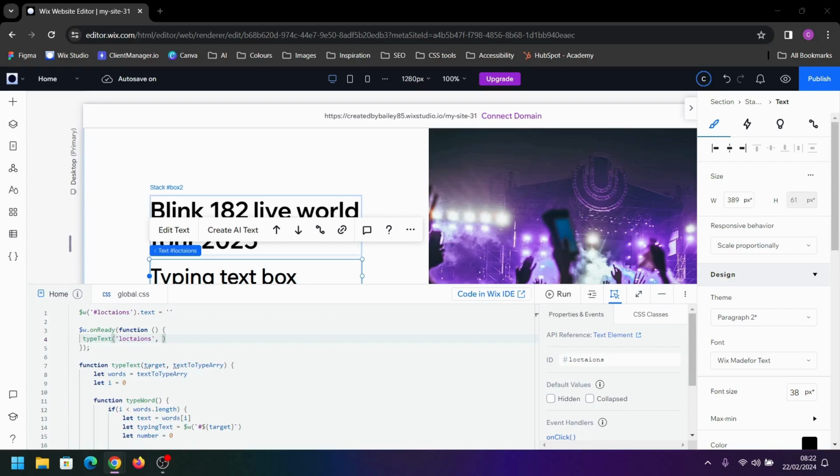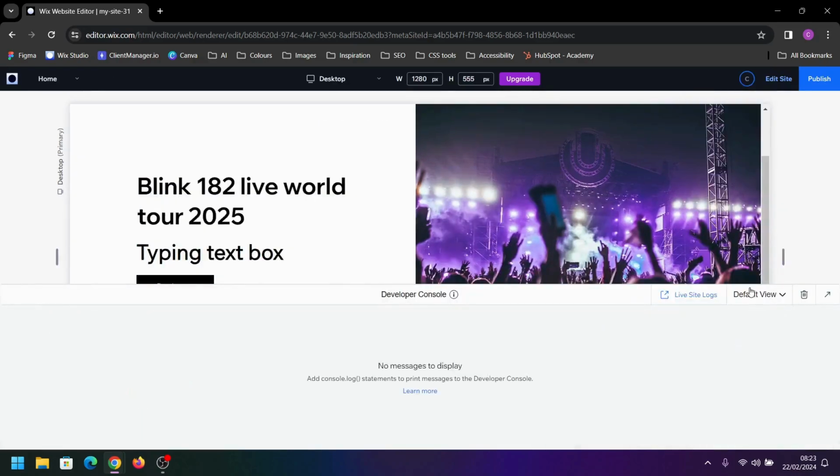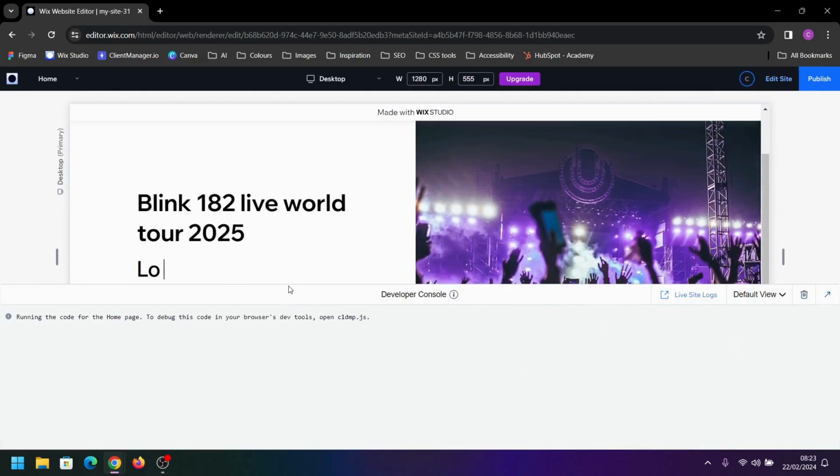I'm just going to copy and paste that over. Now if we click preview, we should have our text typing out. And there we go, we can see it will run through all 4 words.